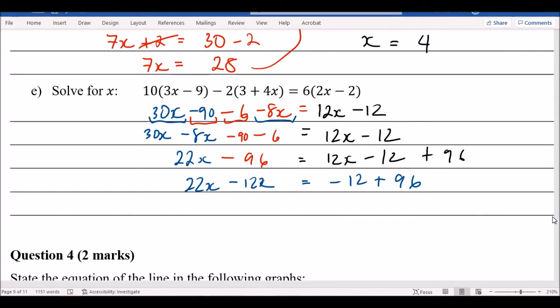Okay, solving that you get 10x equals negative 12 plus 96, that is, what's that, 84? And then from there, that's 10. It's divided by here on the other side. Okay, so that means x equals 8.4.